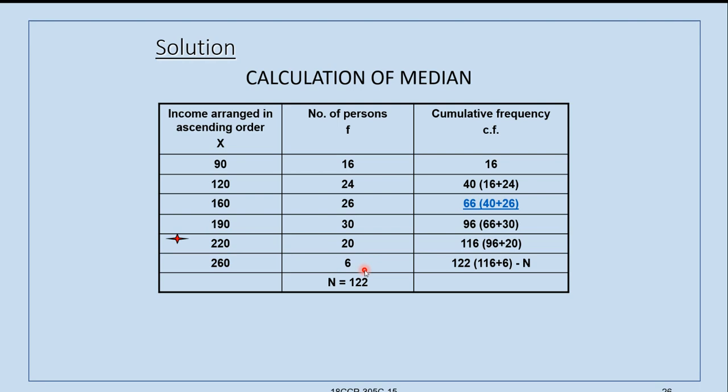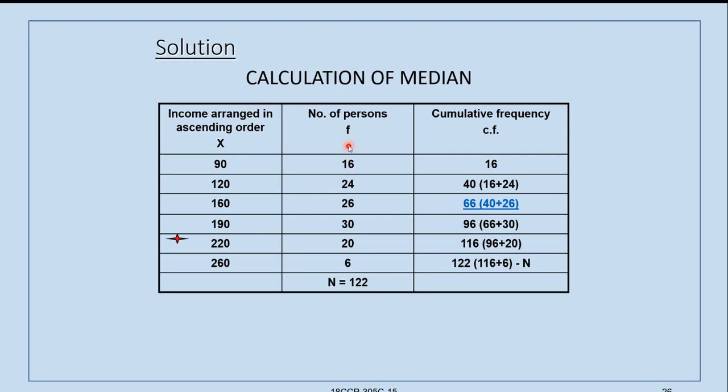So now we will understand the cumulative frequency. First of all, for cumulative frequency, it is this frequency plus the previous value.